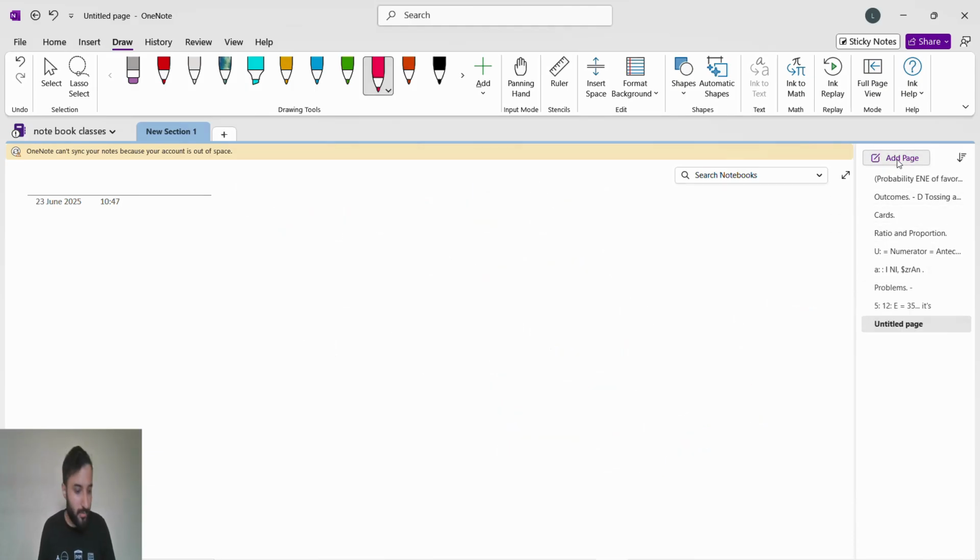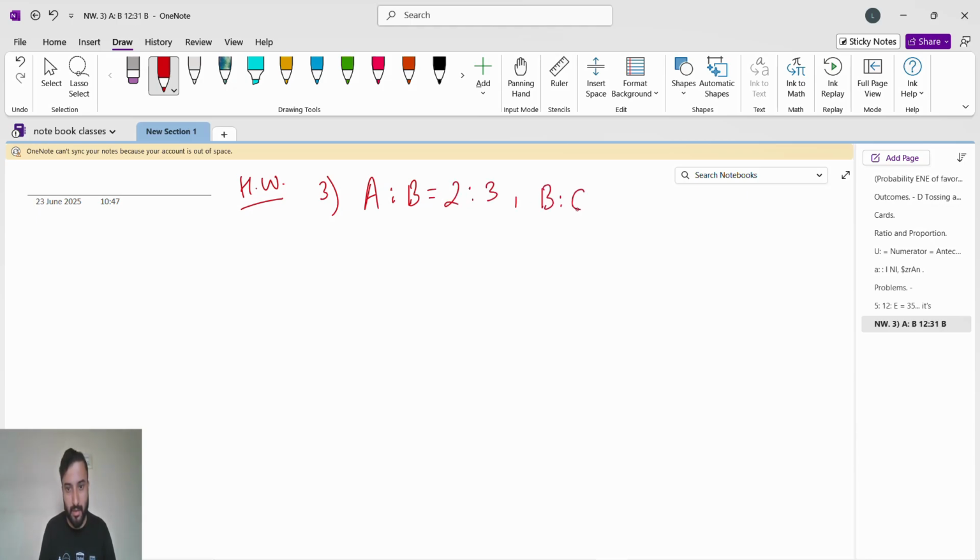Okay, so question number 3 is your homework. Question number 3 is homework. You have to solve and comment the answer in the comment box, so I will get to know whether you solved it correct or wrong. A is to B is 2 is to 3 and B is to C is 4 is to 5. You have to find the value of A is to B is to C. This is your homework. Comment the answer in the comment box.